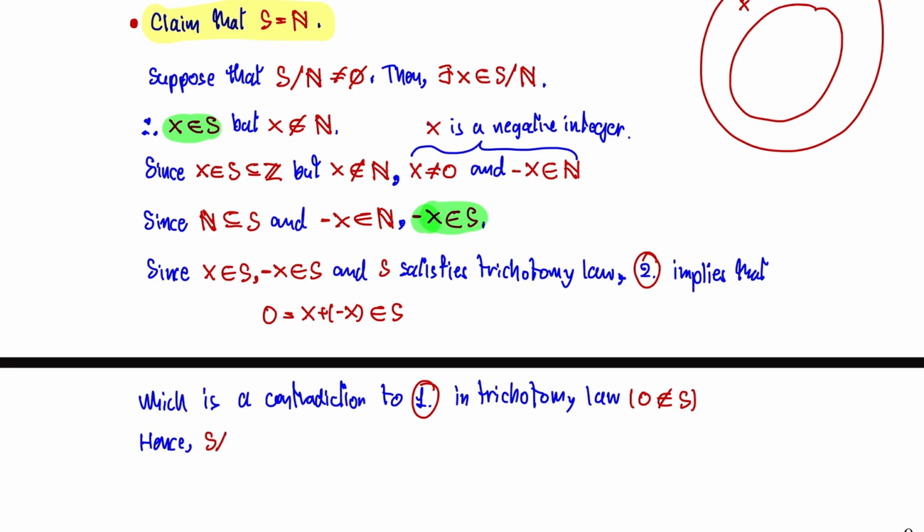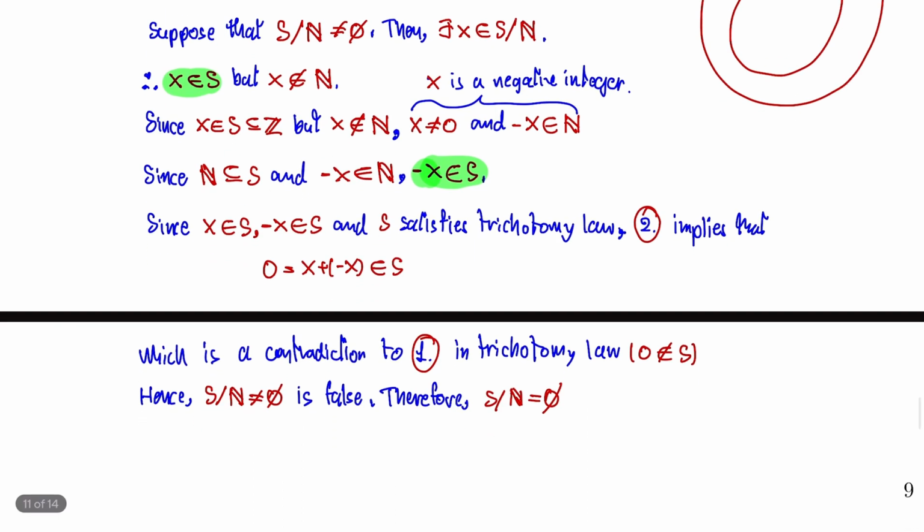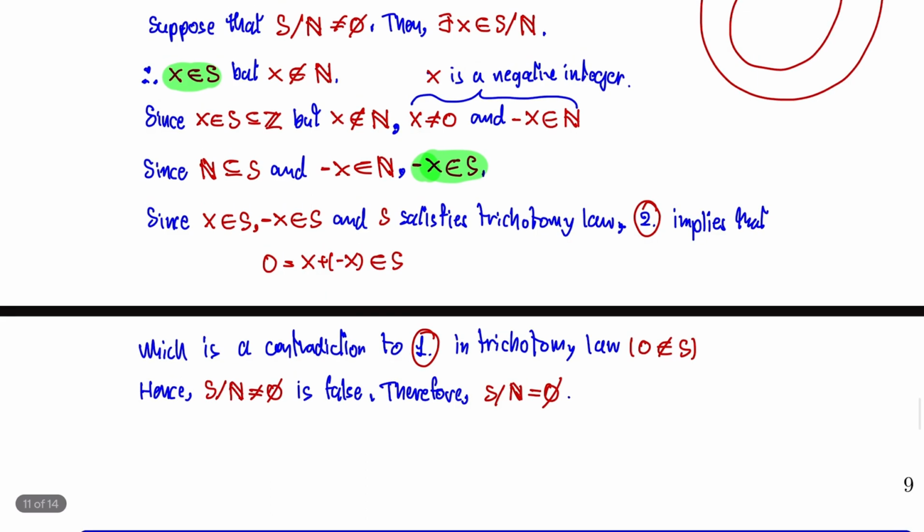Therefore, S minus N must be the empty set. Once it is empty, this means that set S equals the set of natural numbers.